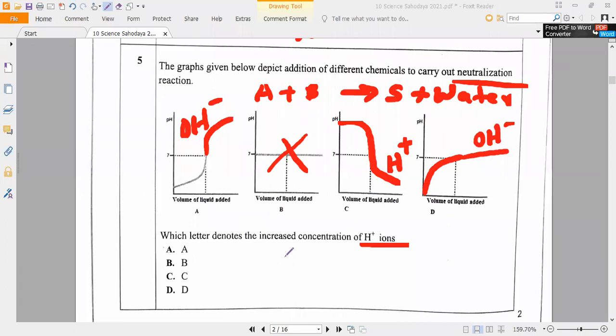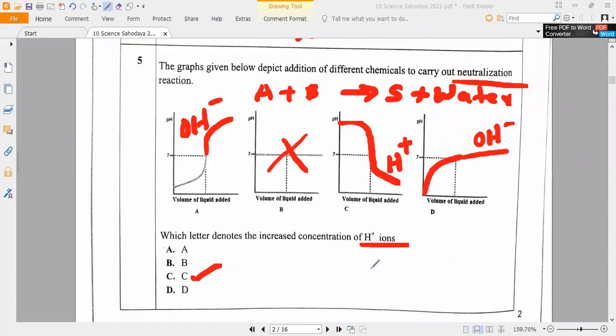Nitinath, what are you doing? Which letter denotes the increasing concentration? Option C. Understand? Is it a difficult question? See, it is not a difficult question. Everybody, it is not a difficult question, but how we are reading the question is what matters. Do you understand what I'm saying?